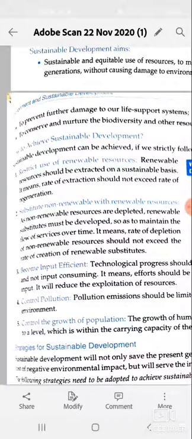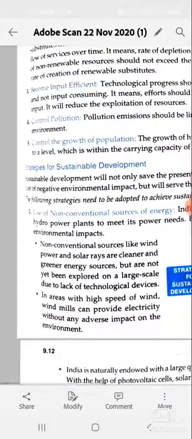Now some strategies for sustainable development. Number first, use of non-conventional sources of energy. Non-conventional sources like wind power and solar energy should be used on a large scale. Second is use of cleaner fuels, CNG, LNG you can say.